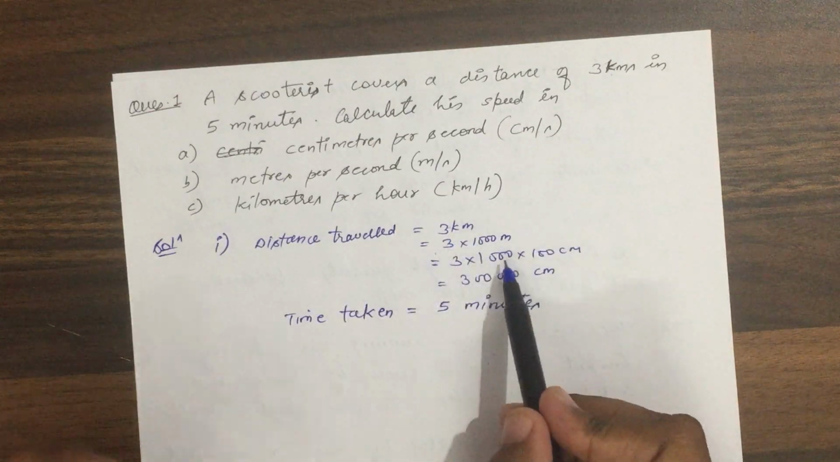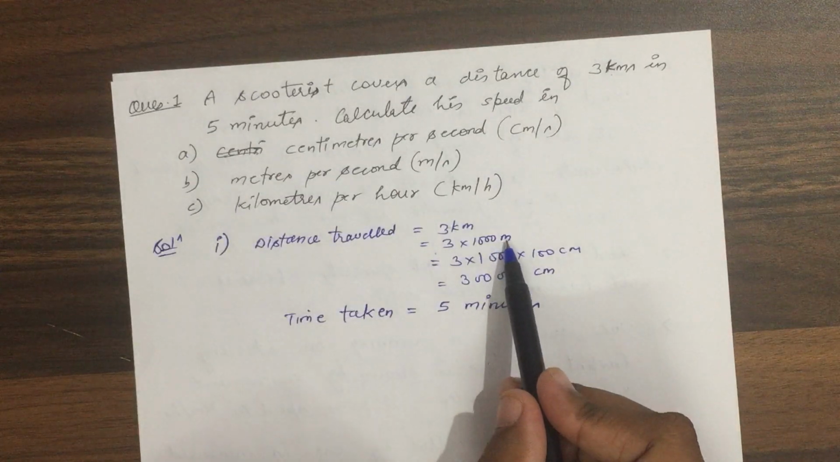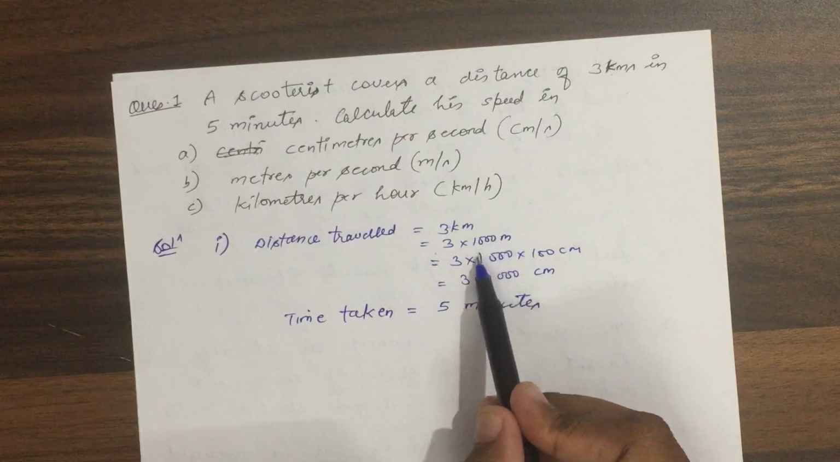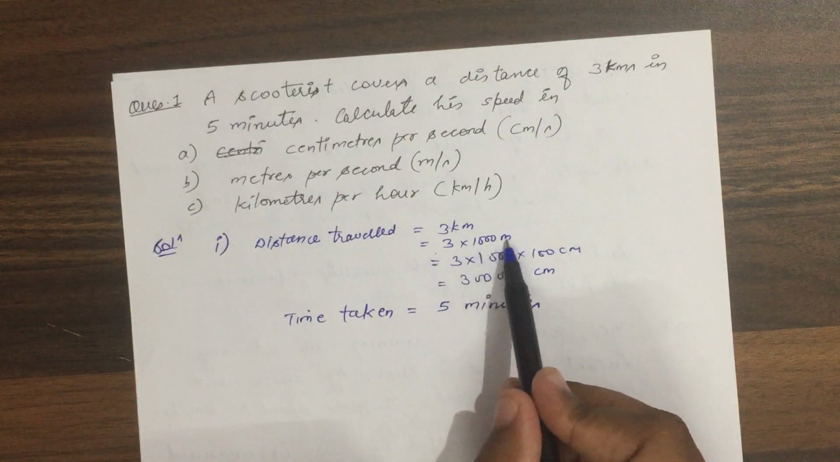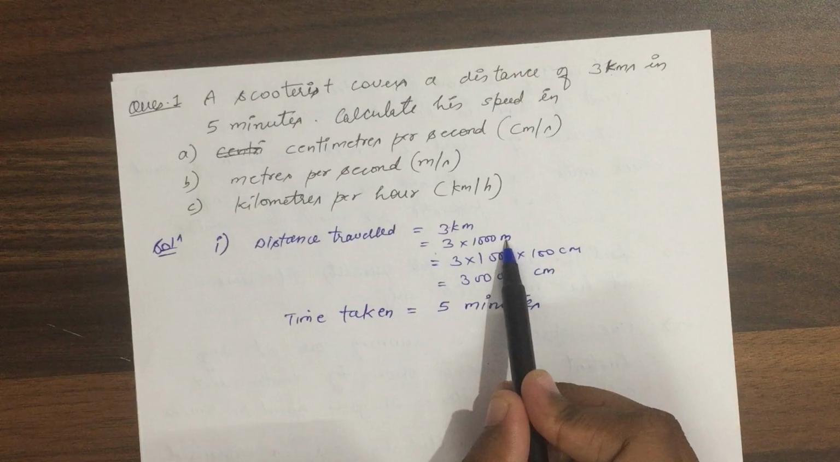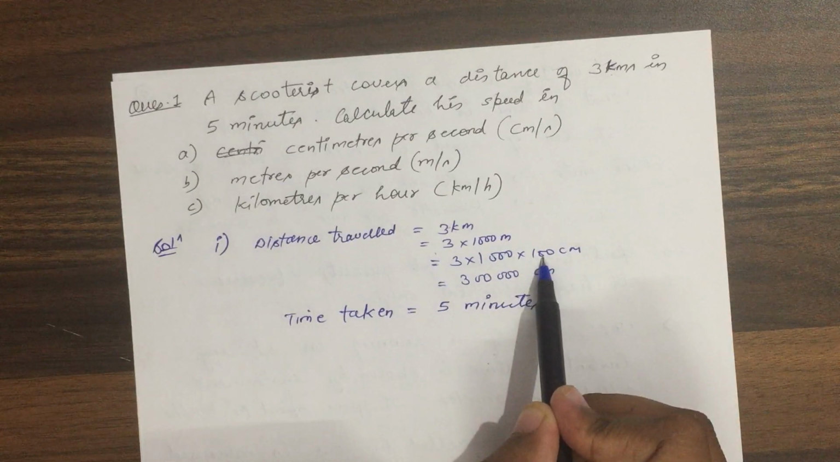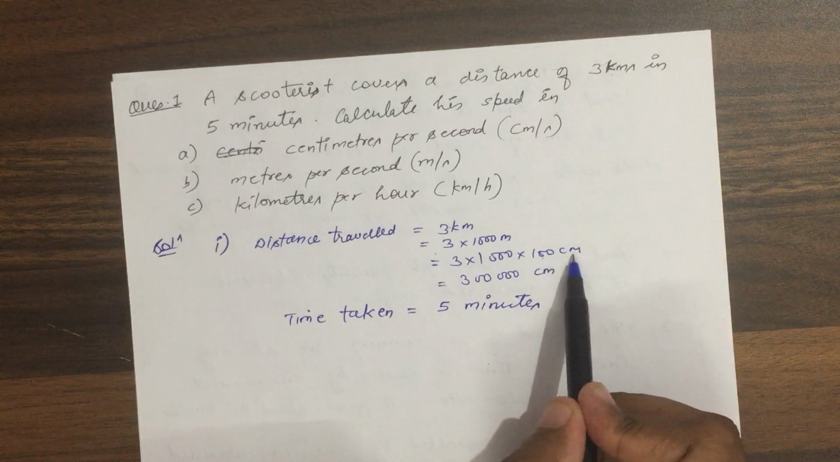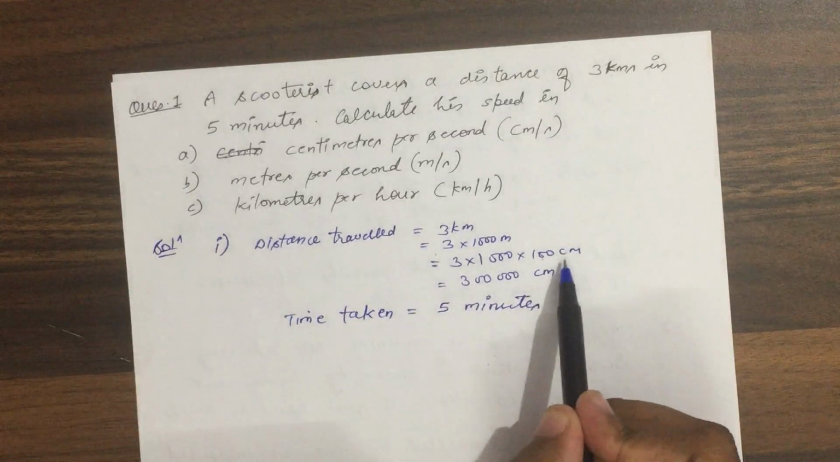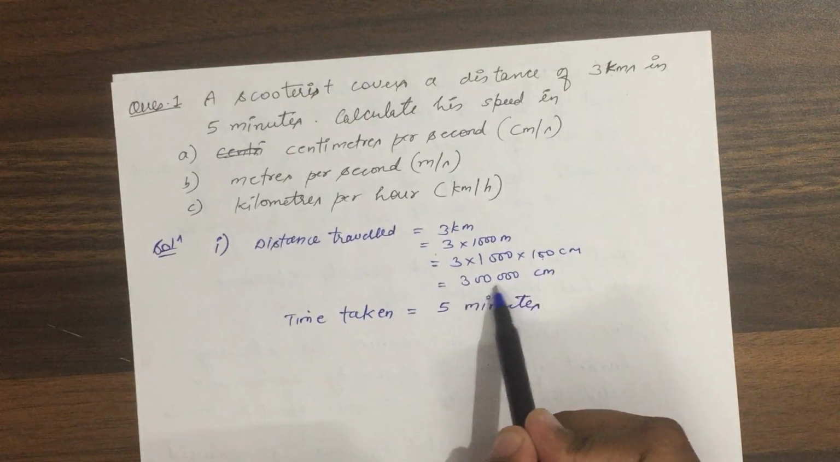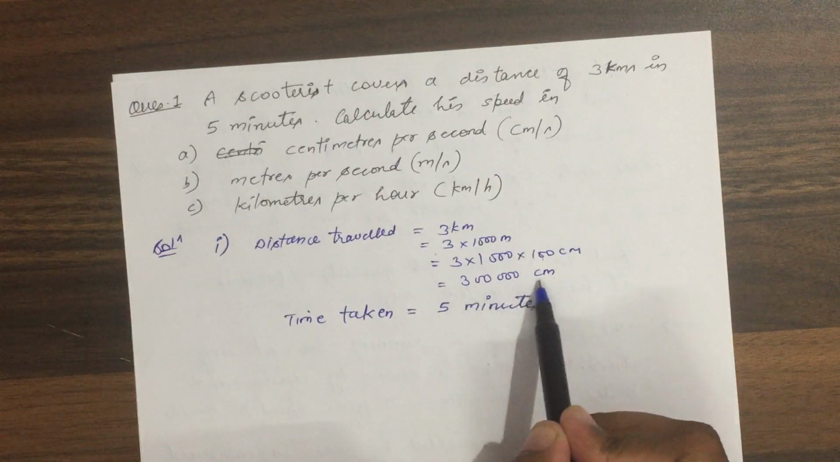First of all, I will convert it into meter. To convert kilometer into meter, I should multiply with 1000. So now I got 3 into 1000 meter. Now again I want to convert it into centimeter, so I will multiply with 100. So this will give you distance in centimeter. So this is your distance traveled in centimeter.